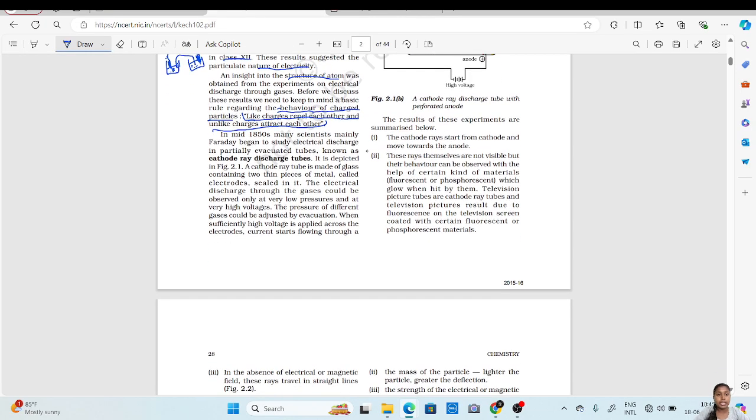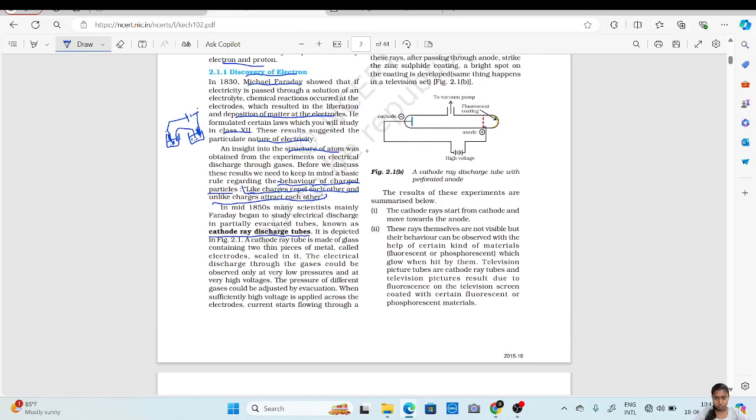In the mid-1850s, many scientists, mainly Faraday, began to study electrical discharge in partially evacuated tubes known as cathode ray discharge tubes. I'll show you what a cathode ray discharge tube is.